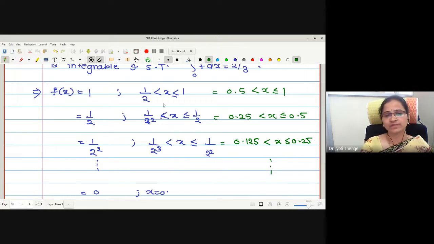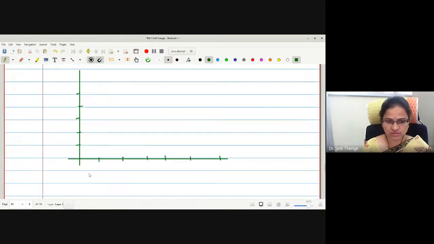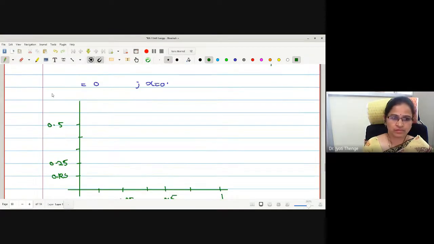From 1 to 0.5, the value is 1. 0.5 to 0.25, the value is 1 by 2. So let me just mark the points here as 0.125. This is 0.25. Every one has some value. Here I will mark 0.5. And somewhere here it is 1. Similar values here: 0.125, 0.25, 0.5, and here it is 1.